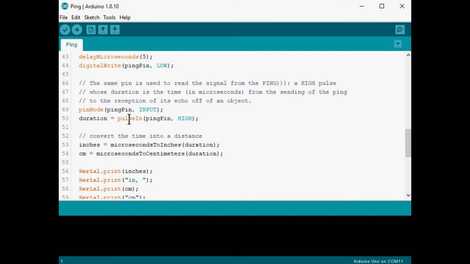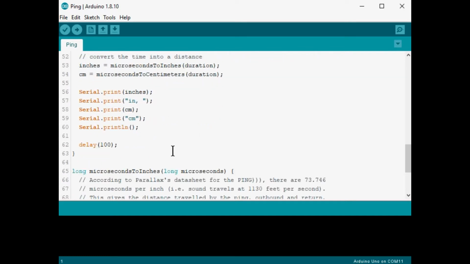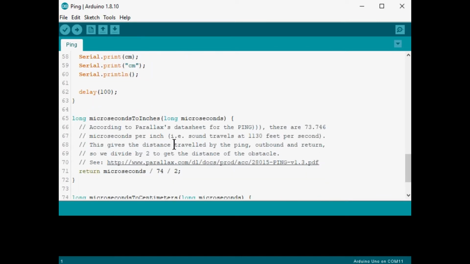When that time is concluded, in other words, when this pulseIn function thinks that a high enough signal of a pulse back has occurred, it will stop the clock and send the value back to duration. Then the code converts that by using another function, microsecondsToInches, sending it the raw information that it just recorded, and another one that says it will get to centimeters by doing the same thing. Then it displays. Oh, and here's our code.